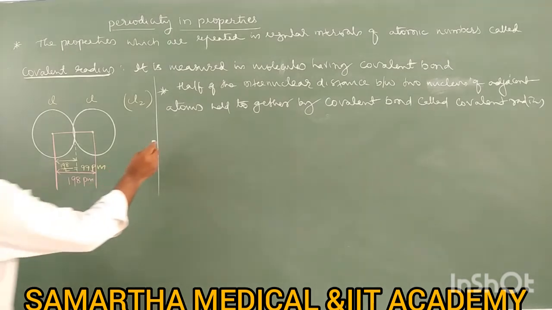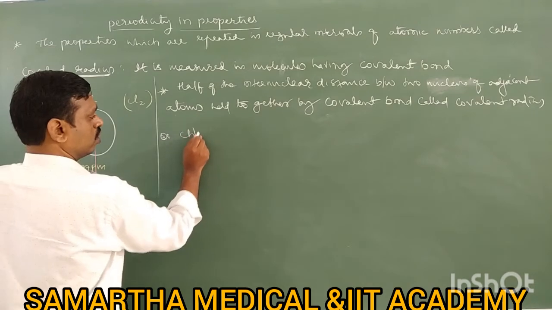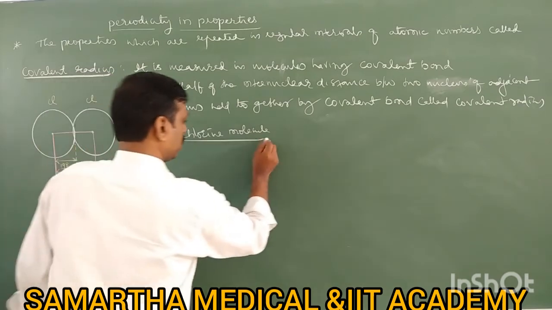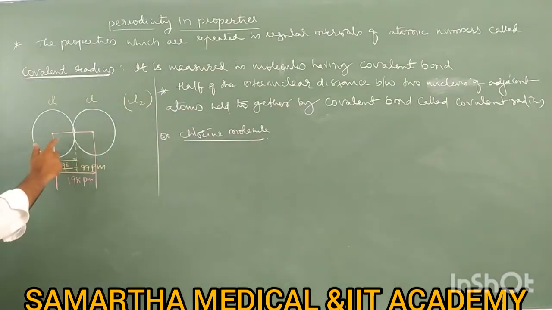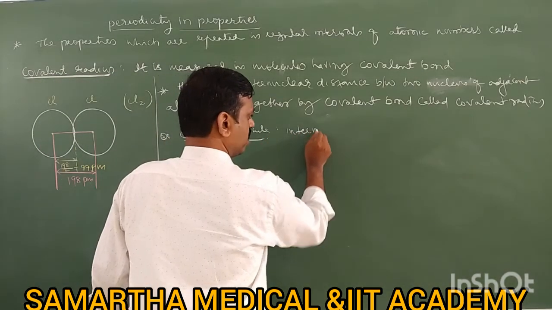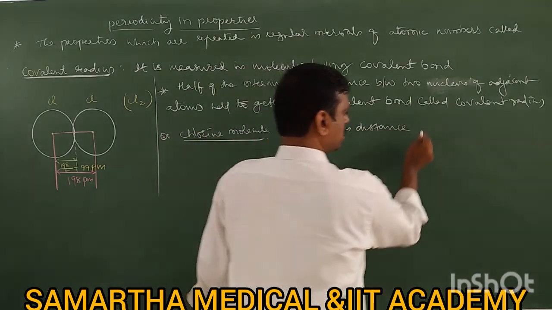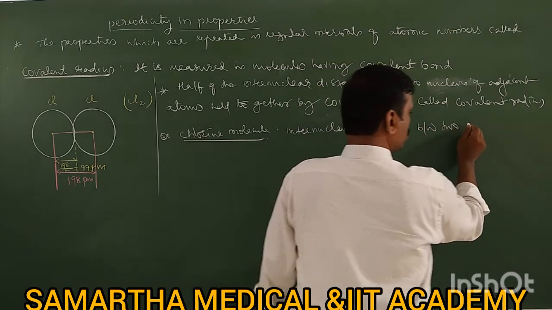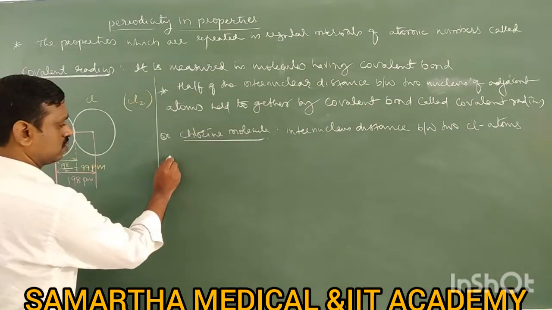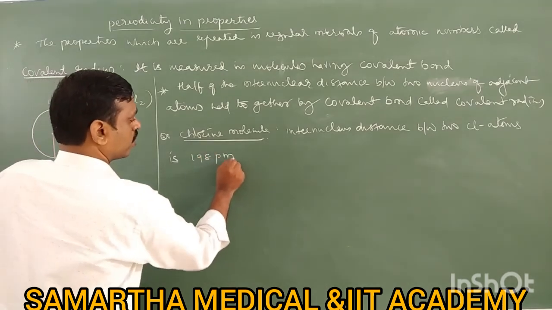For the example here, take the chlorine molecule. In the chlorine molecule, what is the internuclear distance between two chlorine atoms? It is 198 picometer.